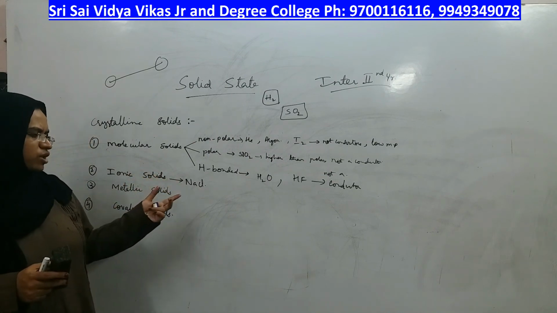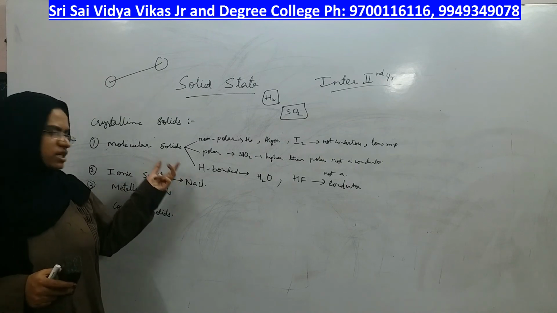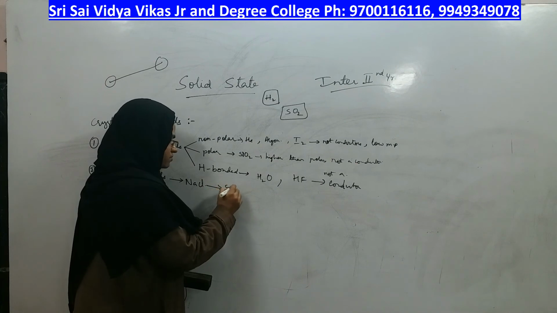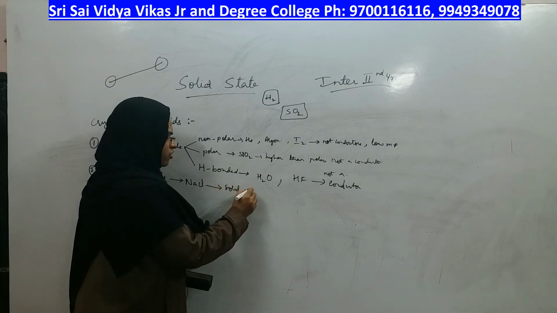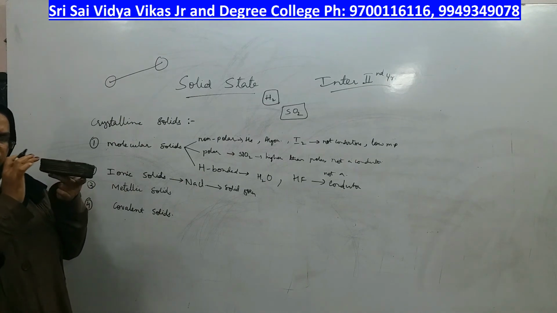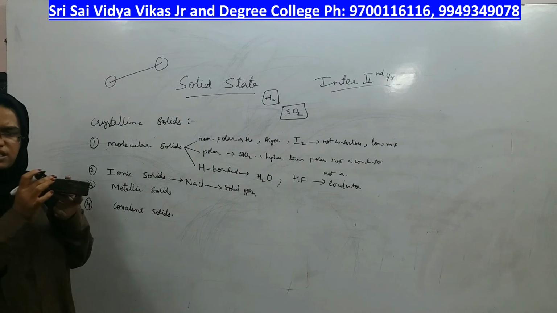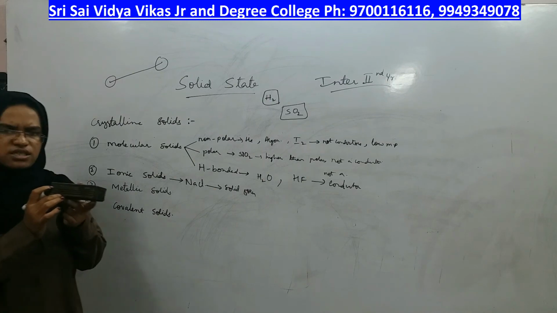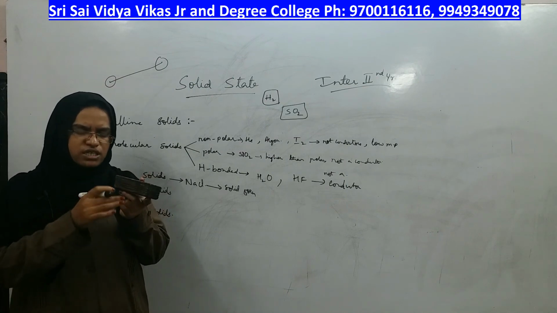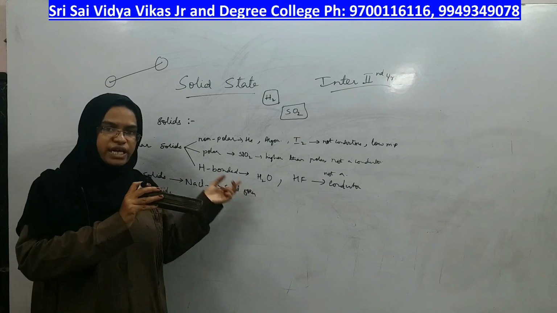Its melting point will be higher than this. When you take it in a solid form, the ions are present in the solid at fixed positions only. Will the position of ions change when it is a solid? No, it will not change. So in the solid form, the ions don't move, therefore it is not a conductor.